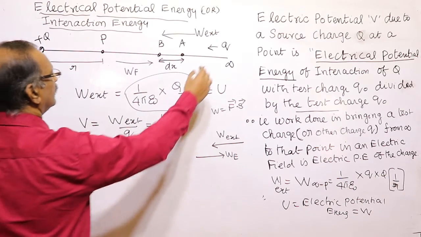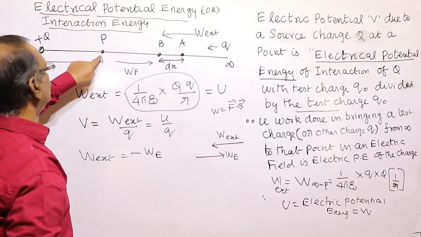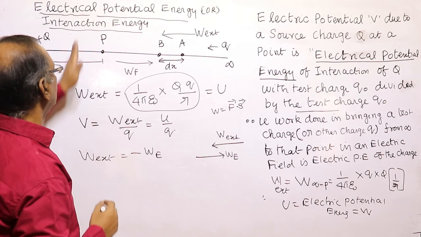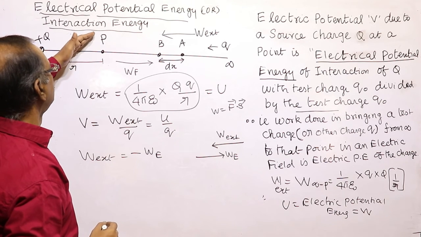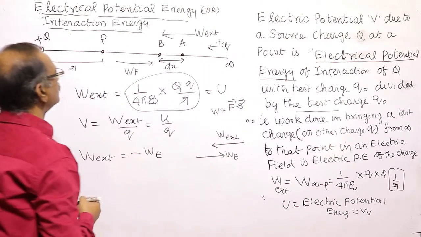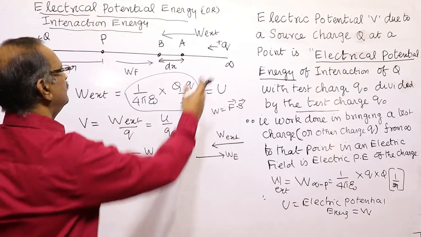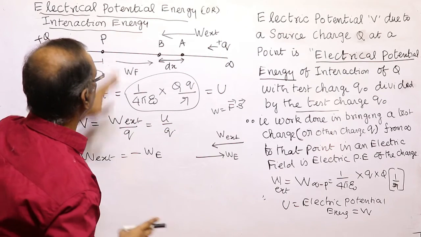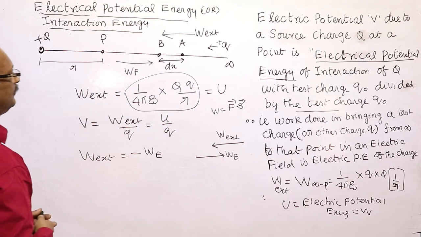That is why, when it is brought from here to here, the electric field is conservative. The force is repulsive, because this is also a positive charge, and this is also a positive charge. So the moment we bring it from here and leave it, it will push it to that side. This kind of field is called a conservative field.